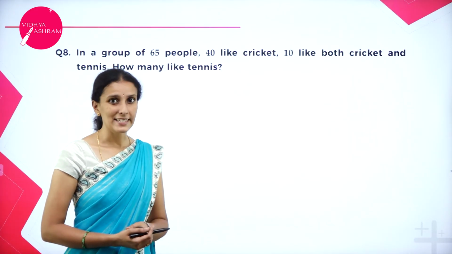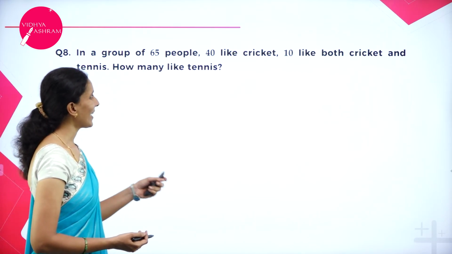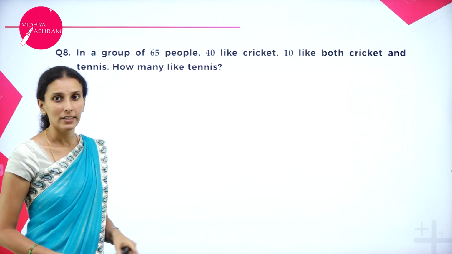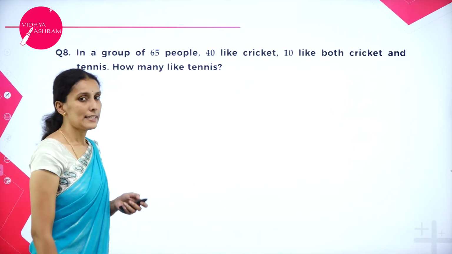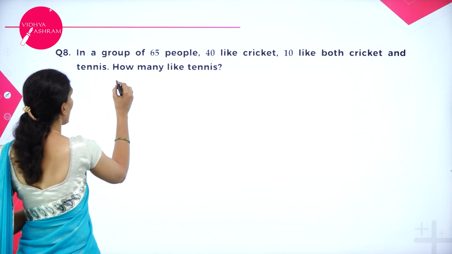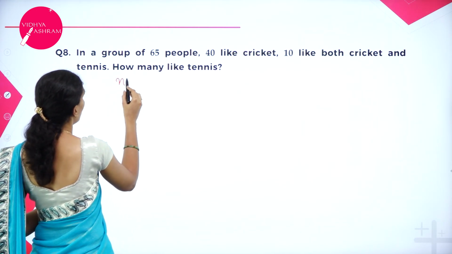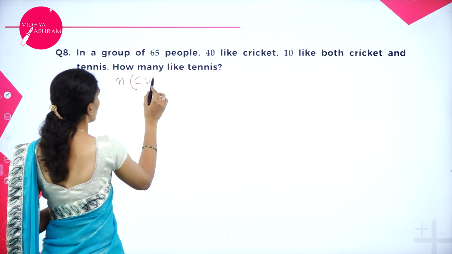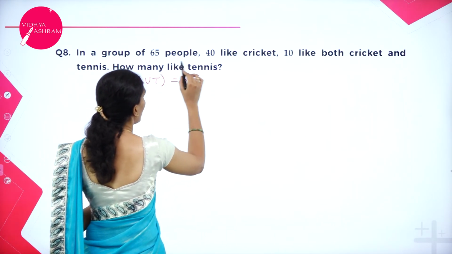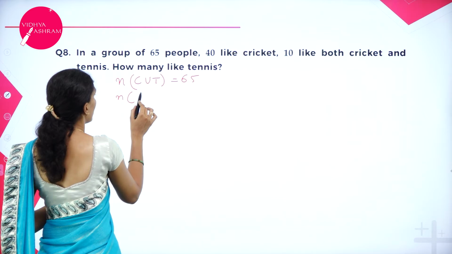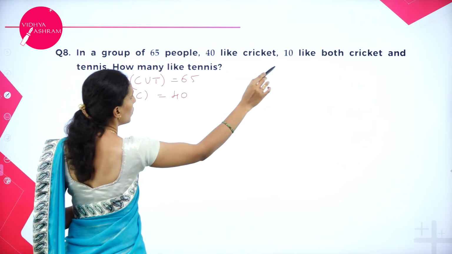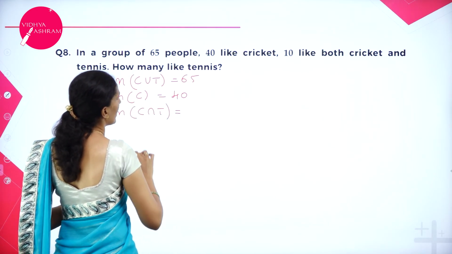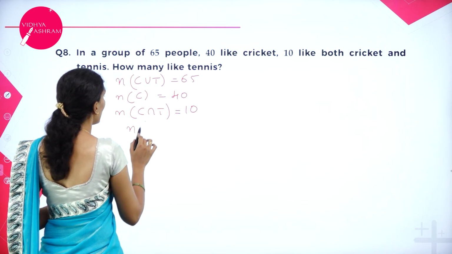Next, in a group of 65 people, 40 like cricket, 10 like both cricket and tennis. How many like tennis? So here is the question given. 65 people is given. So let me take it as the number of people who like cricket or tennis. So that is 65. Those who like cricket are 40, and those who like both cricket and tennis are 10. I have to calculate who like tennis.